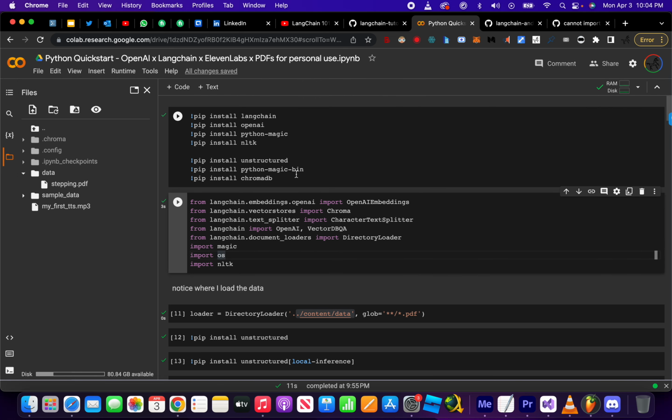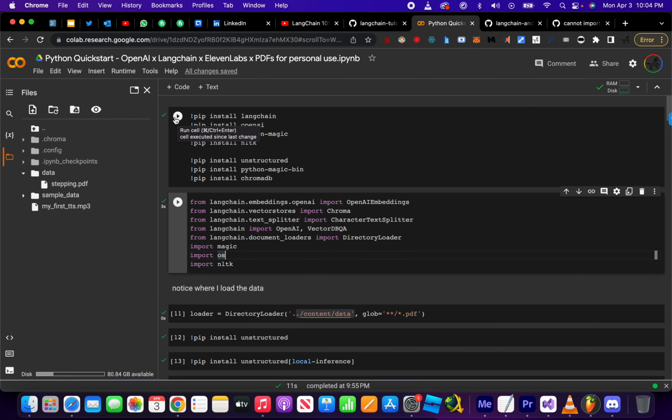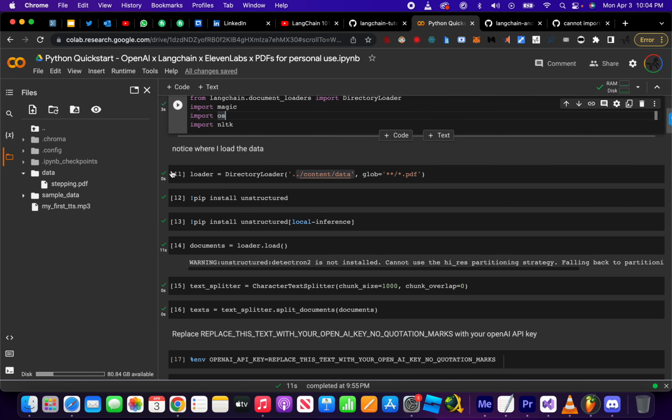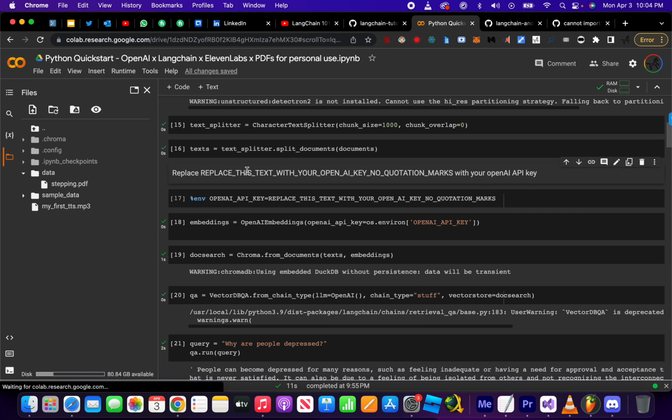And to run this, you just press play. Just this little play button here. And once you get a check mark, you move on to the next one. And then the next one. And then the next one. Oh, look at that. Replace this with your API key. Right here.